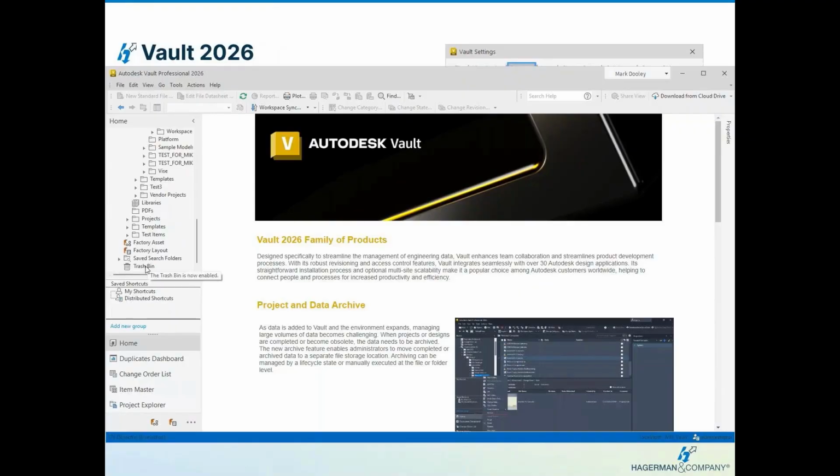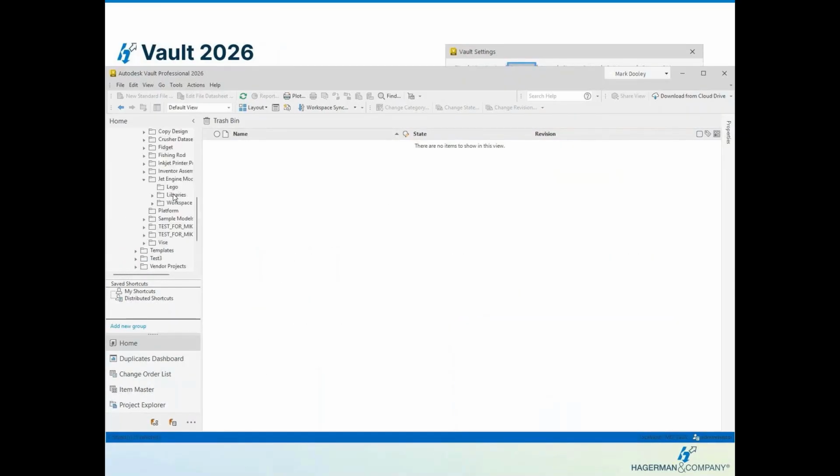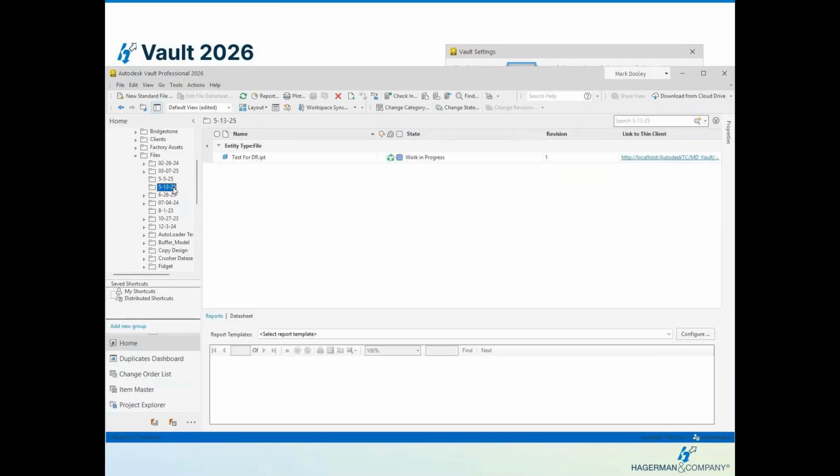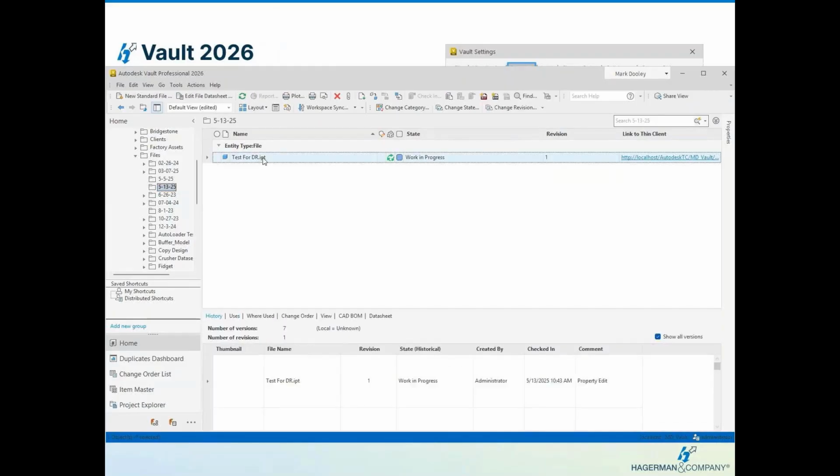And so what happens here is when you are looking at your home screen here inside Vault Pro 2026, down at the bottom you have a trash bin. So currently my trash bin is empty. If we come over to today's folder, here's a test for design representation.